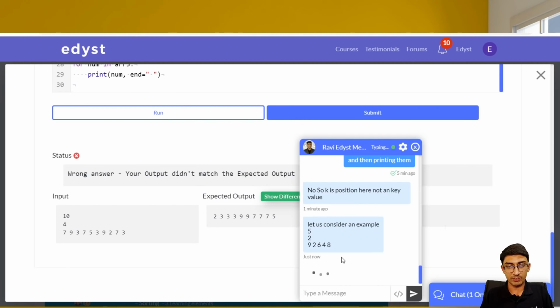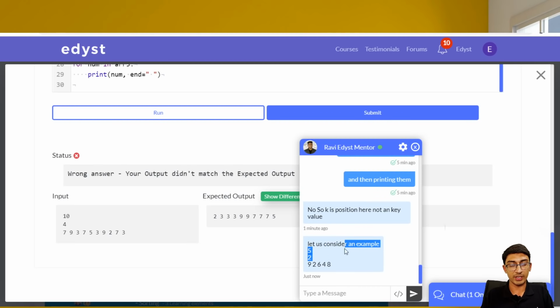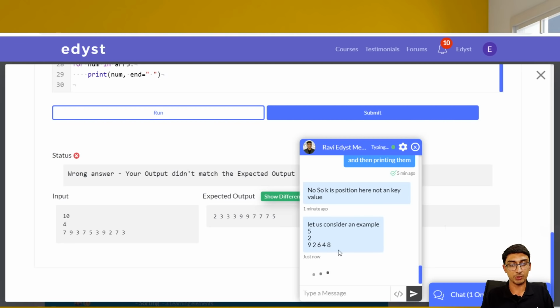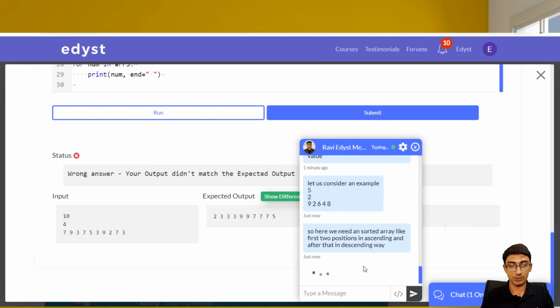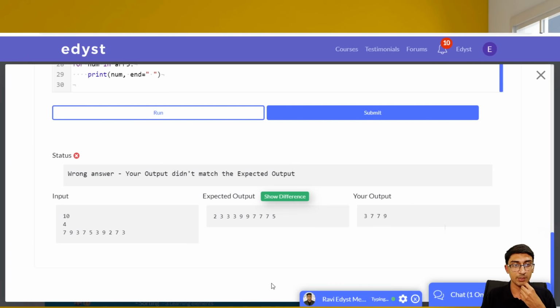Okay. So what Ravi is basically telling us is, let's consider an example, 5292648. We are not supposed to actually take 5 as the value that's supposed to be greater or lesser. Rather, 5 is the position. So this has to be entirely sorted in an ascending order. That's what we are supposed to do. Here we need to sort the array, the first 2 positions in ascending and after that in descending. The reason is 2 is the position. So we have to take the first 2 positions in ascending and the remaining in descending.